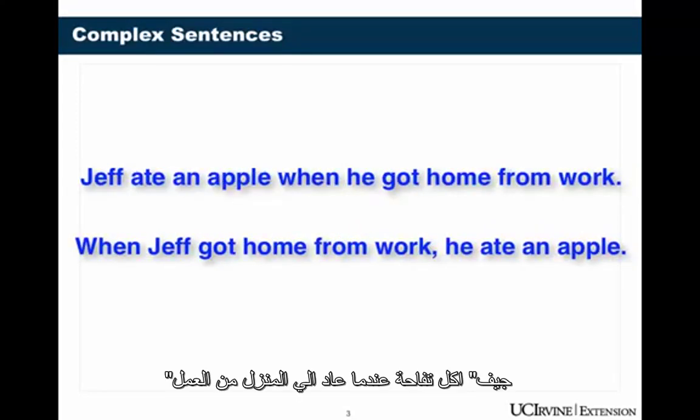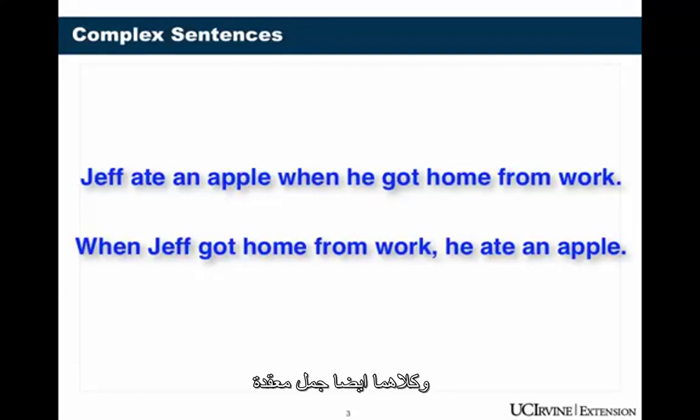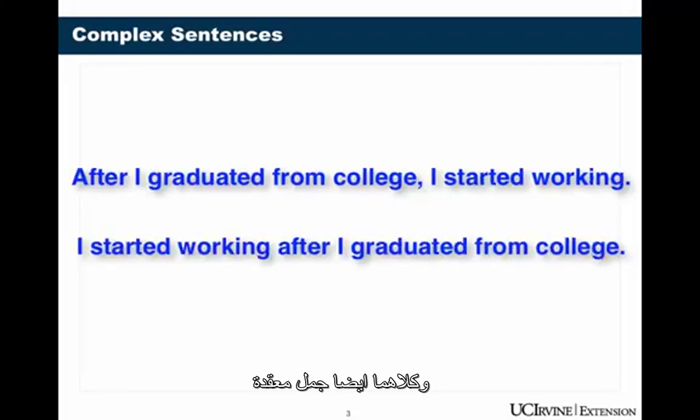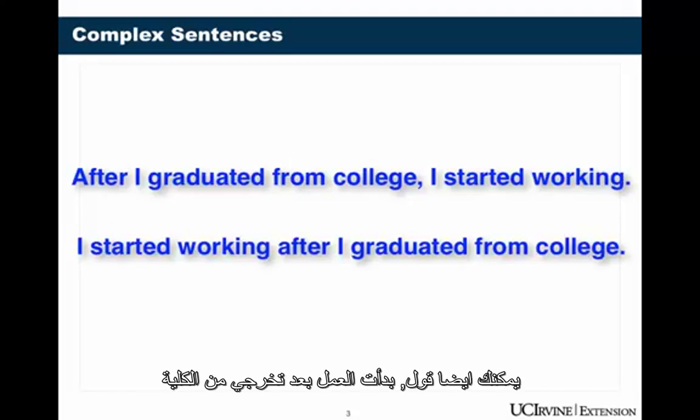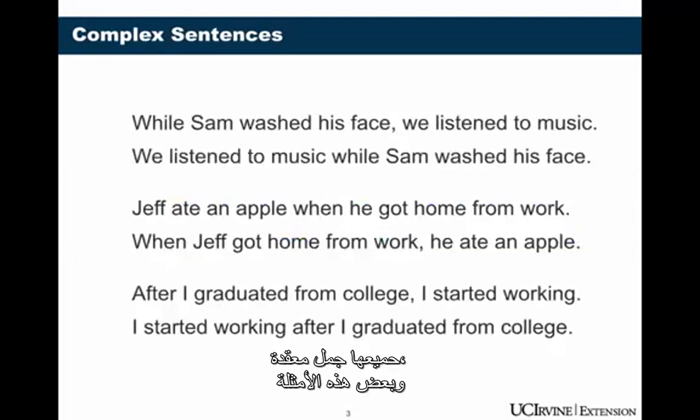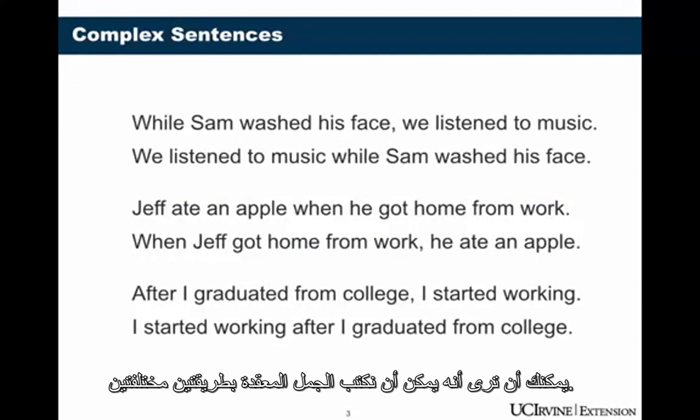Jeff ate an apple when he got home from work. You can also turn it around. When Jeff got home from work, he ate an apple. Both of these are also complex sentences. Look at the last pair. After I graduated from college, I started working. You can also say, I started working after I graduated from college. All of these are complex sentences, and from these examples, you can see that we can write the complex sentences two different ways.